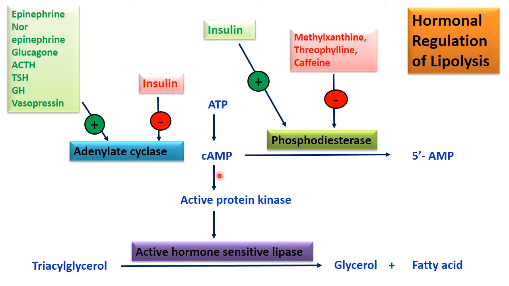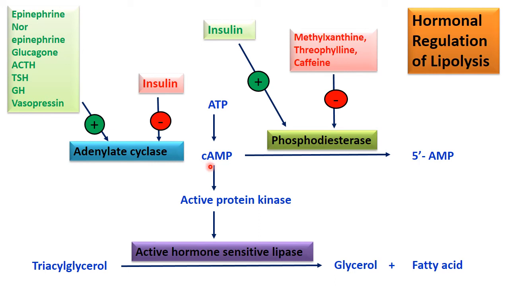So it keeps protein kinase inactive and inactivates hormone sensitive lipase. So insulin reduces the activity of this lipase, and so the conversion of triacylglycerol into glycerol is not taking place.